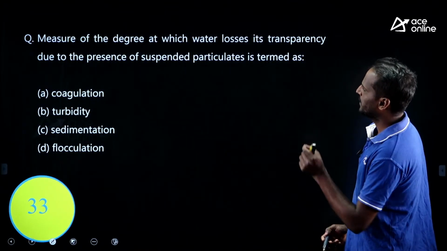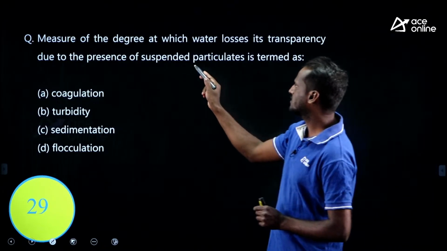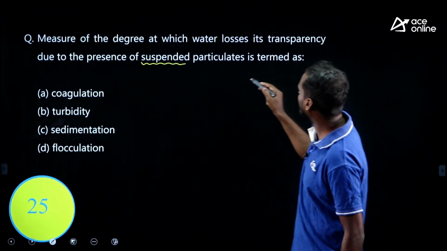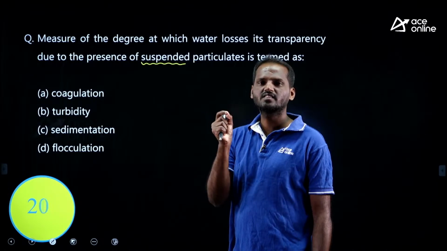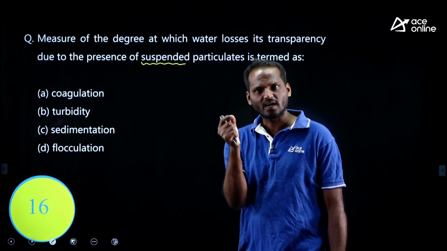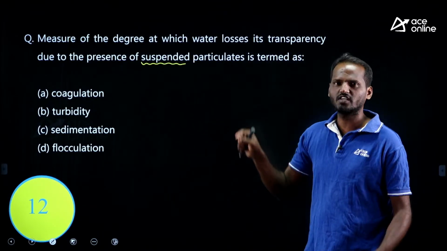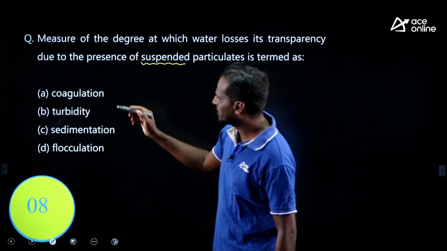Look at this very simple question. Try to solve. Measure of the degree at which water loses its transparency due to the presence of suspended particulates. Transparency means the resistance offered by that water to the passage of light, right? If it lost transparency due to suspended solids, what is that particular water quality parameter, my dear? That is turbidity, right?